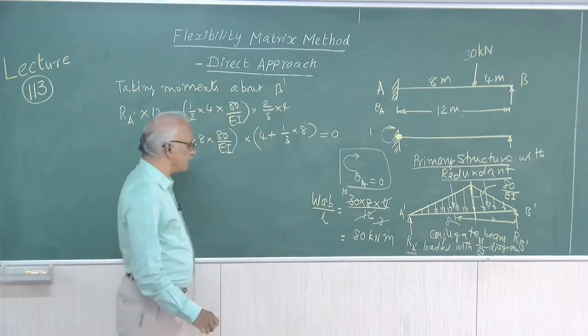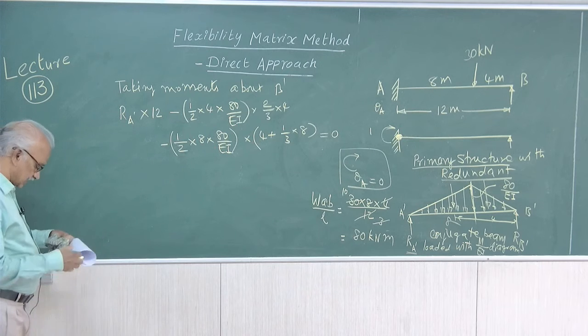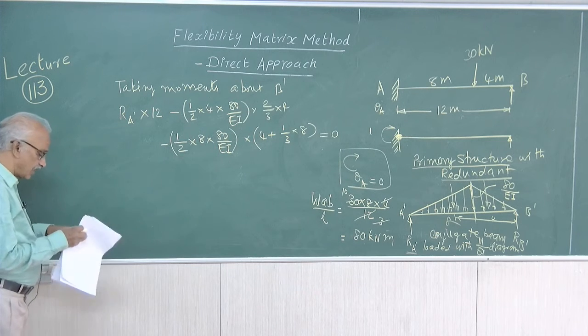You have taken all the forces, the triangular forces, etc. That will give you the value of RA dash.